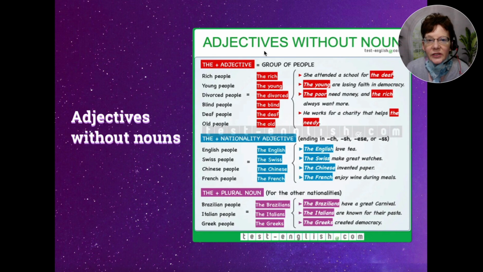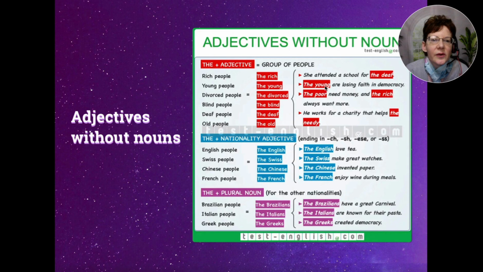All right, so adjectives without a noun. I know this sounds kind of strange, but we can use, first of all, the plus an adjective, no noun. This equals a group of people. So, for example, rich people, you can just say the rich, right? Young people can be the young. Divorced people would be the divorced. Blind people, the blind. Deaf people, the deaf. Old people, the old. Things like that.